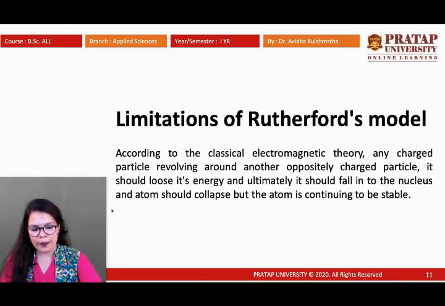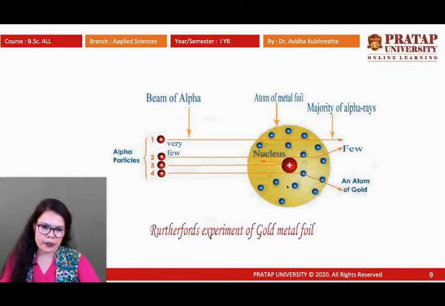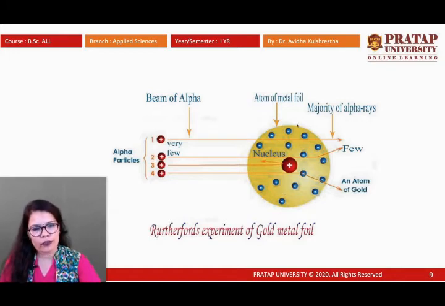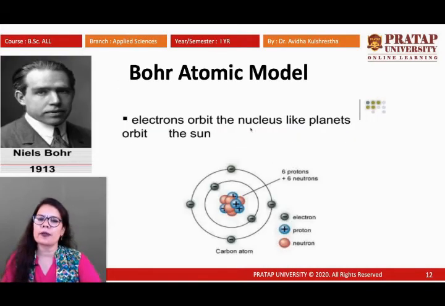So this was the biggest limitation of the Rutherford model, because as per the Rutherford model, the atom is spherical and the electrons are continuously moving together, so they are colliding with each other also, and with the effect of the collision, they can come in contact with the nucleus also. When a charged body is regularly moving, definitely slowly it loses its energy and falls into the nucleus, but the atom is always neutral. So this model did not get much attention from the scientists, and its limitations were overcome by the Bohr atomic model. So now we will discuss the Bohr atomic model.